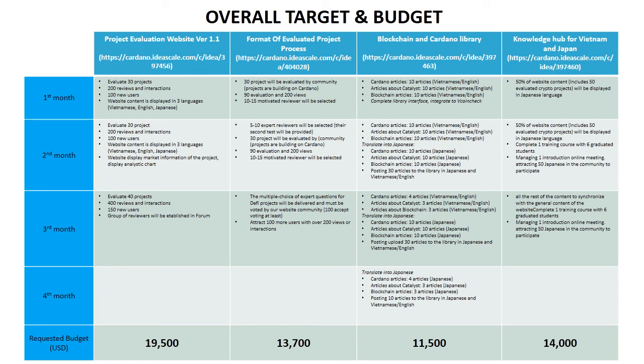Researching and creating a new set of evaluation criteria costs. Third, blockchain and Cardano library: 11,500 USD for building, content creation and translation costs. Fourth, knowledge hub for Vietnam and Japan: 14,000 USD for website content translation and knowledge training course costs.